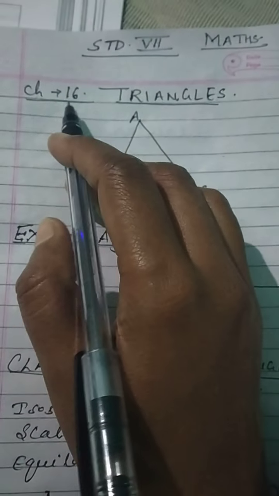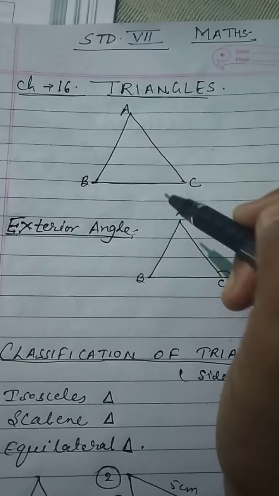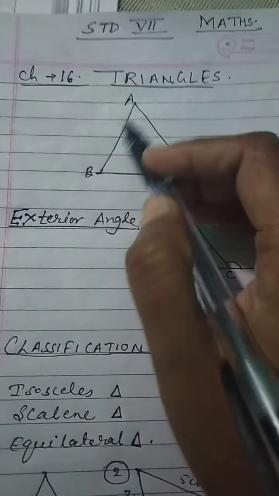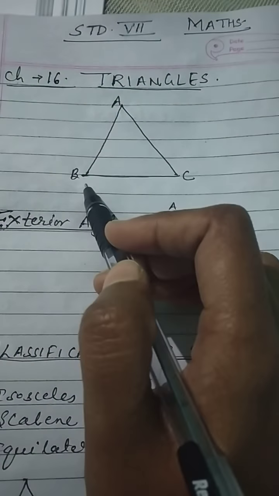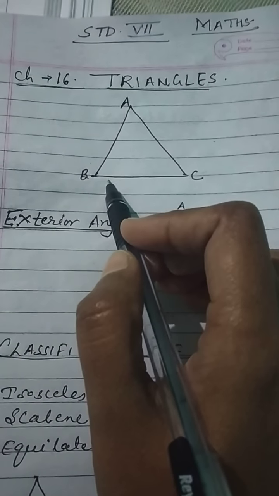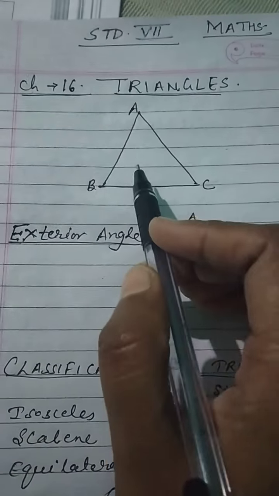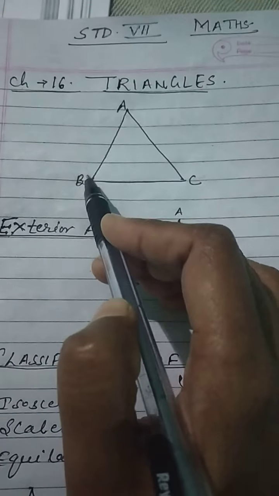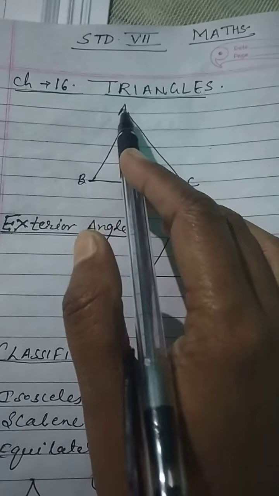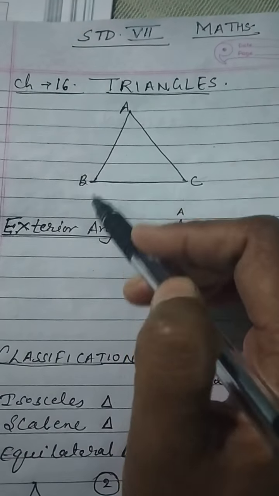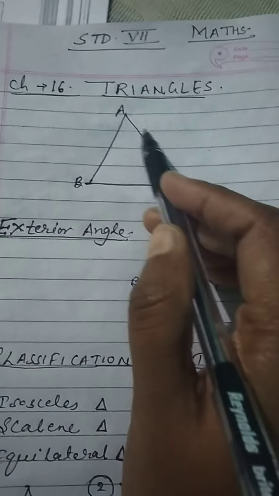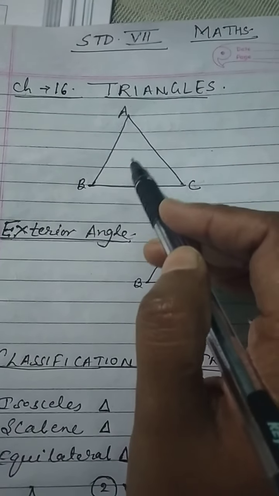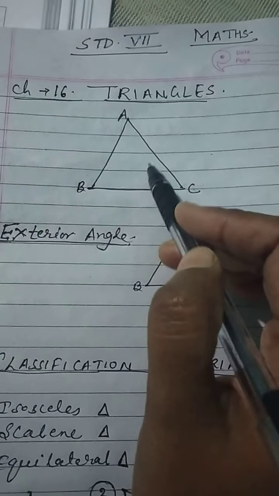So let's begin chapter 16, Triangles, today. What is a triangle? Have you seen this kind of figure? Definitely you have seen. A triangle is a closed figure bounded by three line segments. What are these three line segments here? AB, AC and BC. And the region enclosed by a triangle is known as the triangular region.